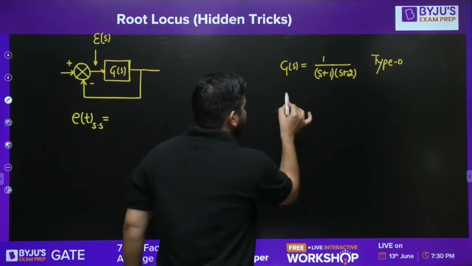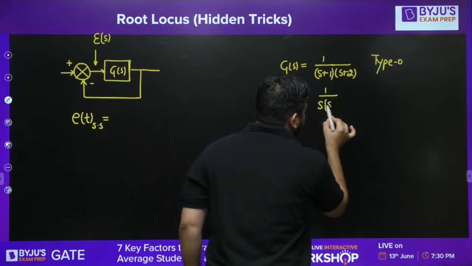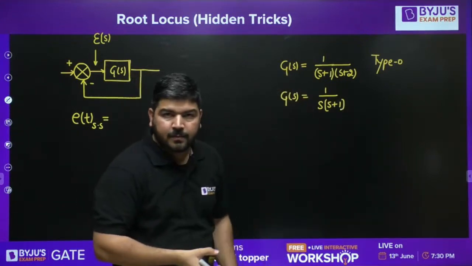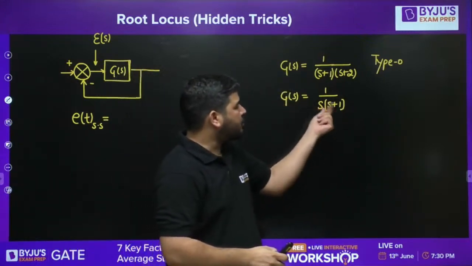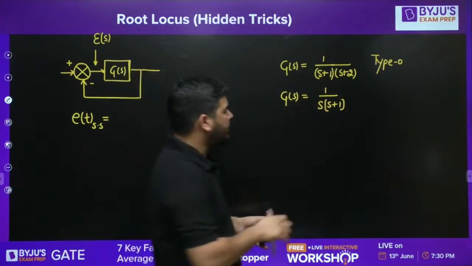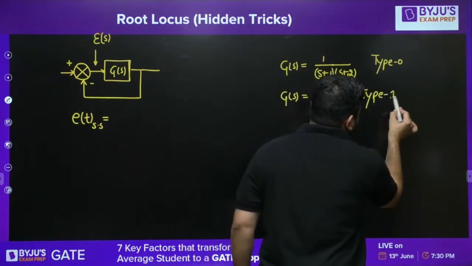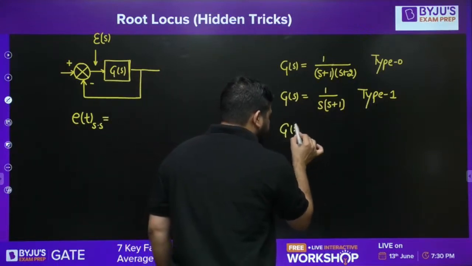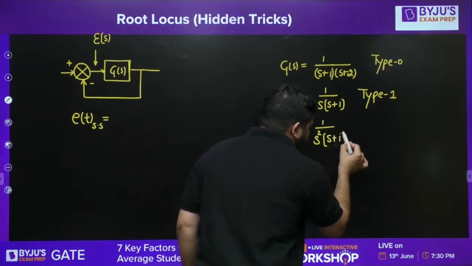Now let's say G(s) is like this: 1 over s(s+2) or s(s+1). So you can see that there is one pole at origin, and the total power of s is 2. It means the order is 2, but the type here is 1. Here the type is 1, and order is 2. Similarly, let's say G(s) is like this: 1 over s squared times (s+1)(s+2), whatever.